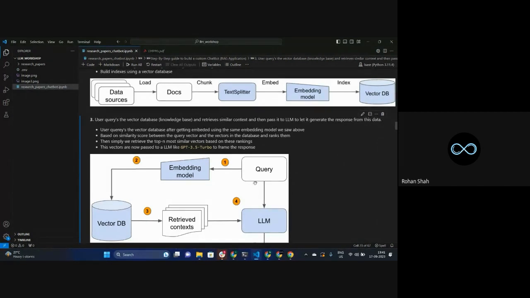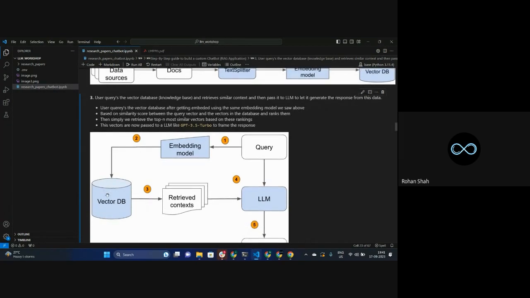So because I have mentioned this low melting point, it's going to convert it into its numerical vectors, and then it's going to match which one corresponds to that low melting point. Out of all the vectors that we have in this vector database, which one is matching the most? The one which is matching the most is the best match.